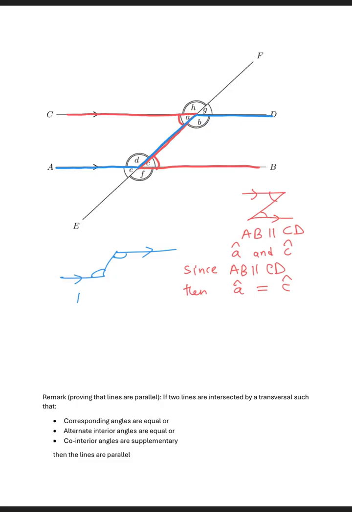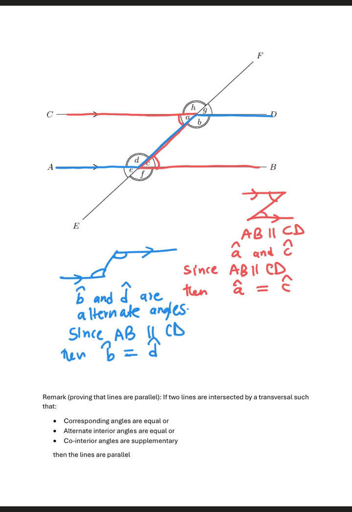It's angle B and angle D that are alternate angles. And since AB is parallel to CD, then angle B is equal to angle D. So again, parallel lines cause alternate angles that are formed to be equal. So that's the situation here.